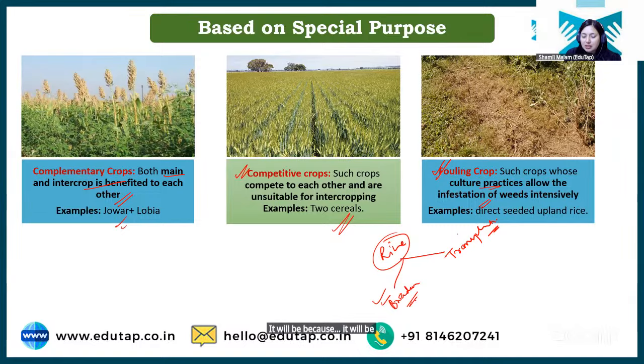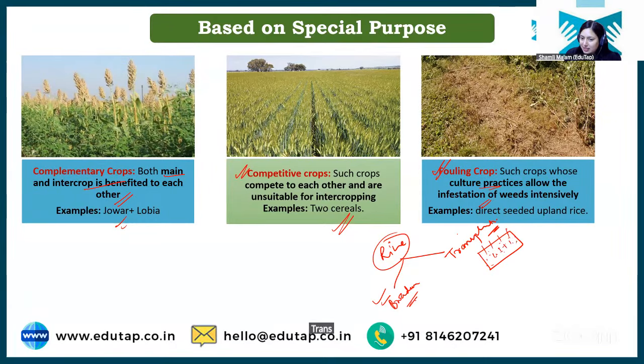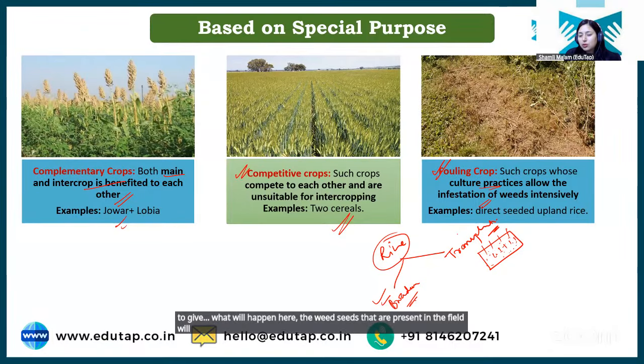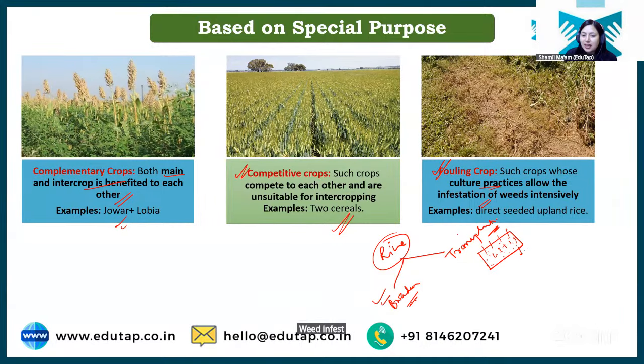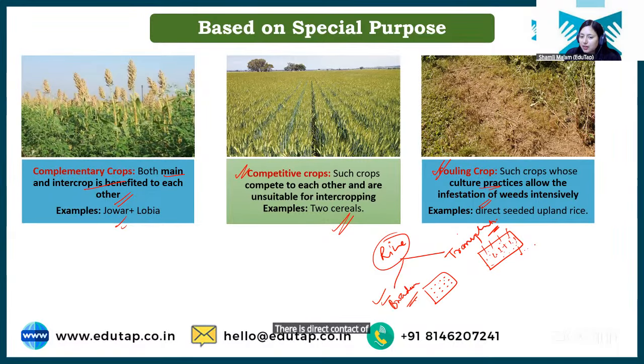It will be because in case of the transplanting one, what we have done, we have flooded the field. Okay, we have created the flooding condition and then we have transplanted the rice seedlings. Okay. What will happen here? The weed seeds that are present in the field will not be able to respire due to the anaerobic condition, right? Weed infestation will be less. In case of broadcasting, we have directly placed the seed on the field, so there is enough space for weeds to grow. There is direct contact of air with the weed seed to grow.